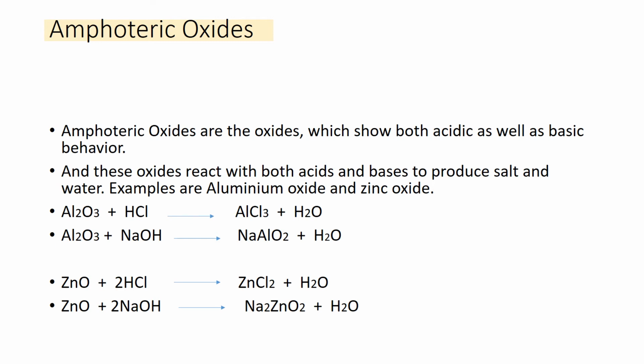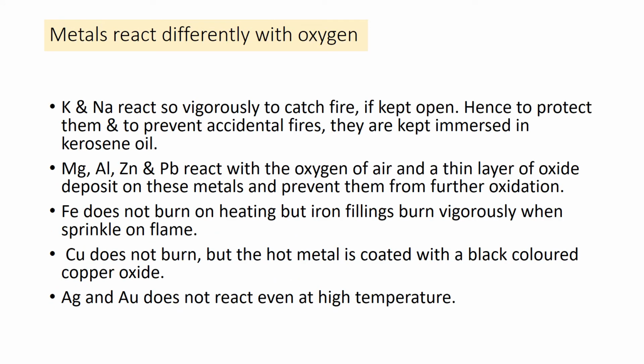If you read only the formula, you will forget the name. If you read only the name of the compound, you will forget the formula. That is why I am reading it for you, so that you can learn the formula of the particular compound.